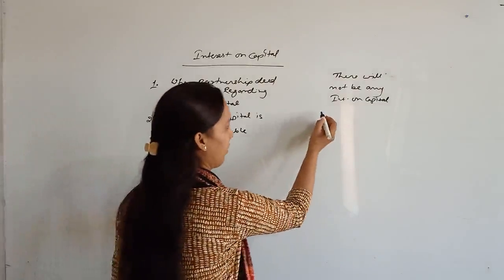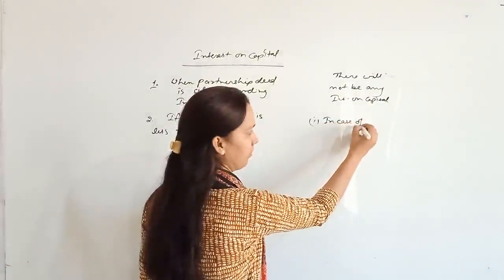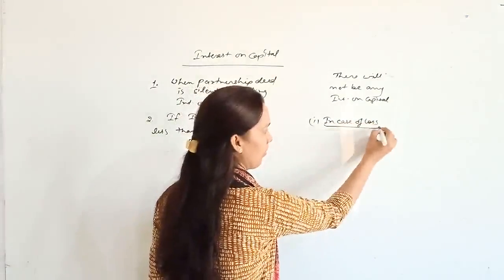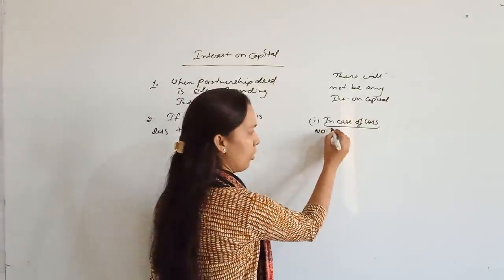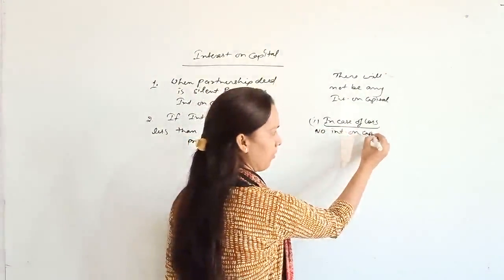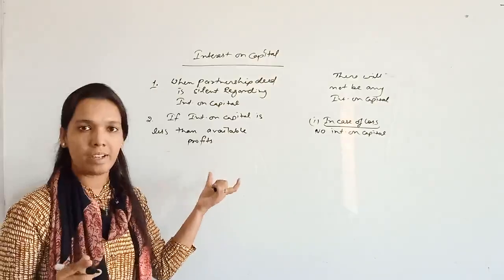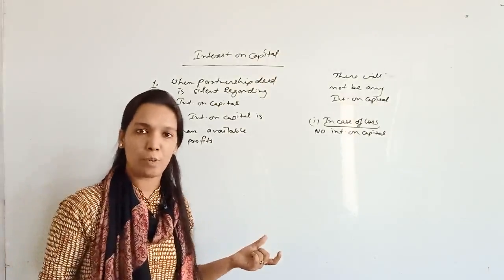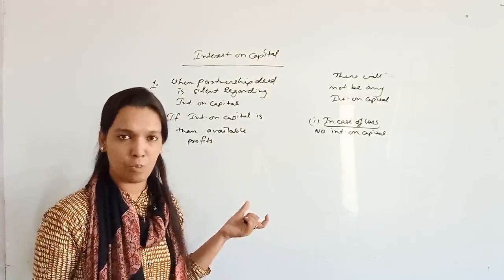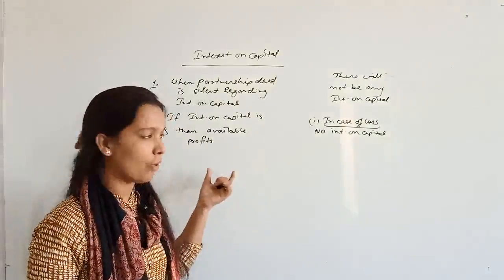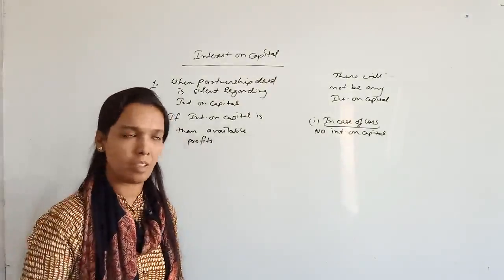In this also there may be 3 conditions. In case of loss, suppose there is a loss to the firm; in that condition no interest on capital will be given, because it is not written in the question whether it is charge against profit or appropriation of profit. So in the absence of any information, we will assume it is appropriation of profit. Where there is appropriation of profit and a loss to the firm, no interest on capital will be given.